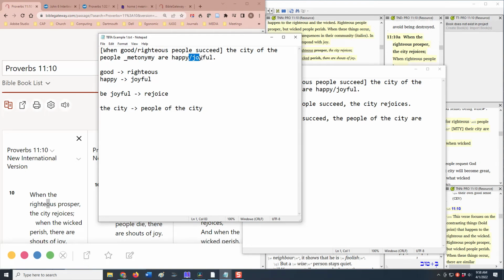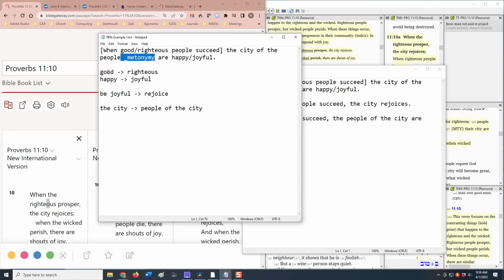And if a complex word joyful is available, we'll use that instead of happy. But we can fall back to these simple words if those complex words aren't available. We have another notation, metonymy here, which indicates that the meaning of the city rejoices is that the people of the city rejoice. So we can have an option to express it as either form.